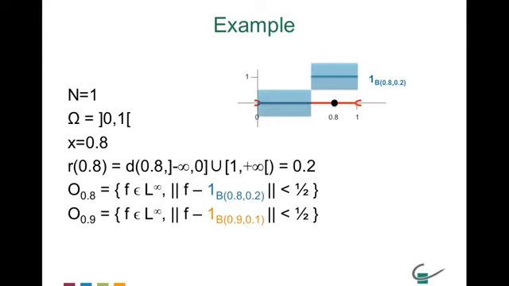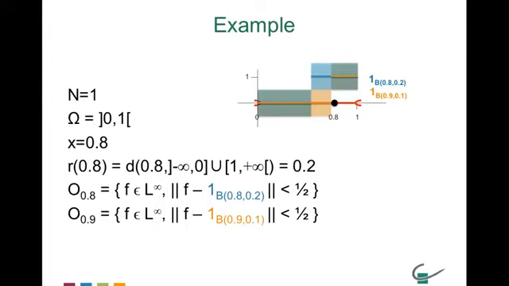Now, if you look at O index 0.9, then you can see what it is. O index 0.9 will be the functions f that are in L infinity, for which they have to be in between -1/2 and 1/2, between 0 and 0.8 this time, and they have to be in between 0.5 and 1.5 from 0.8 to 1.